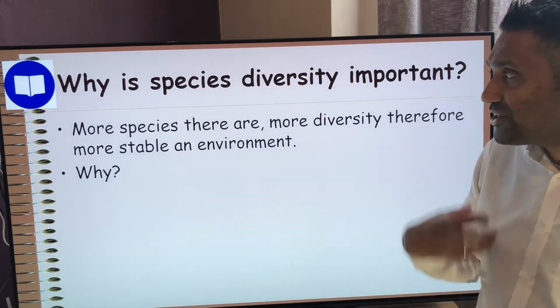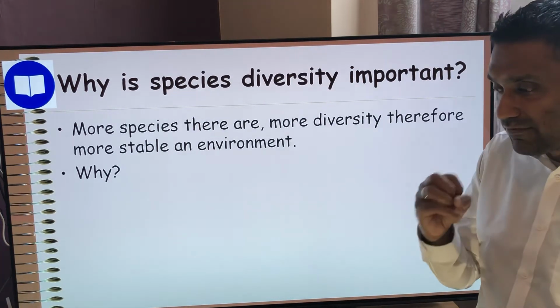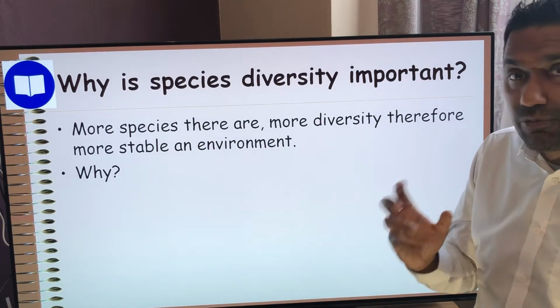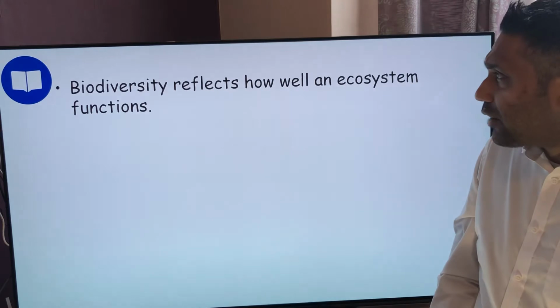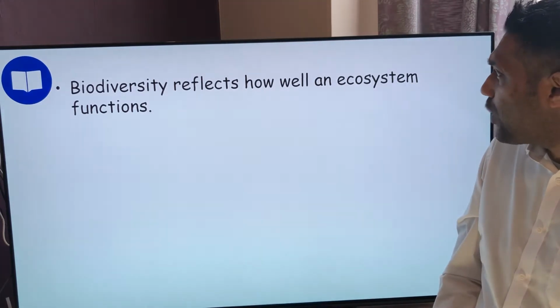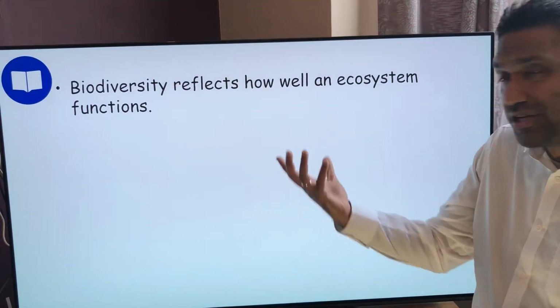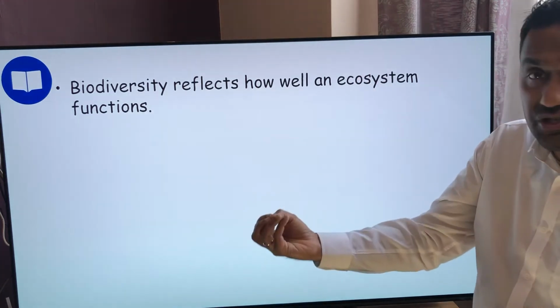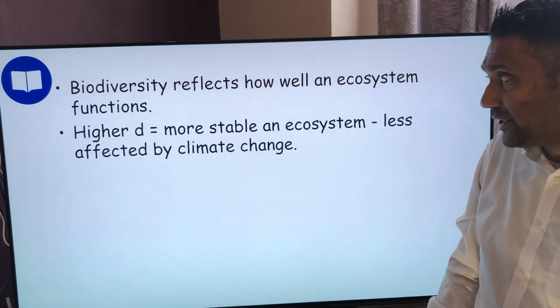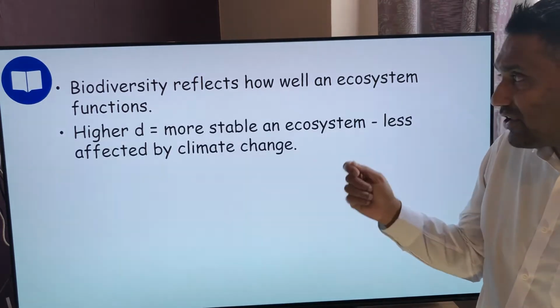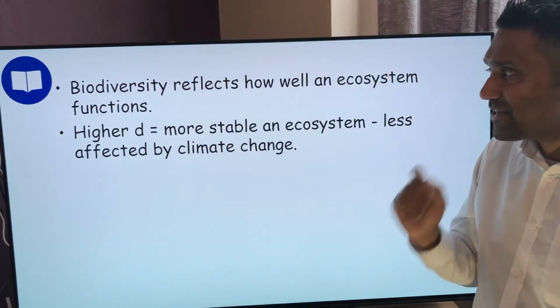And that's why humans need to interact with our environment in a very safe way, which is what our next lesson is all about: human impact on the ecosystem. So, how does biodiversity reflect how well an ecosystem functions? The more species diversity you have, the better you know how well that ecosystem is functioning. The higher the species diversity, that little D represents species diversity,